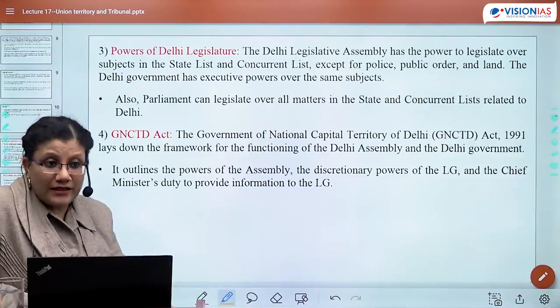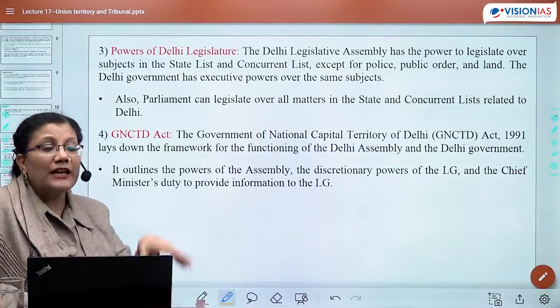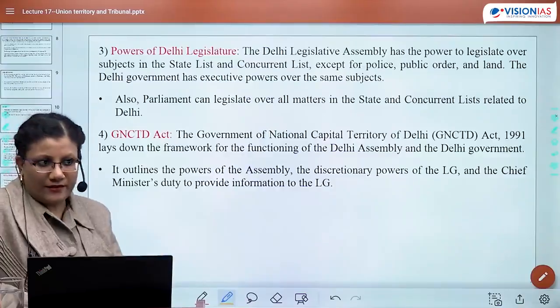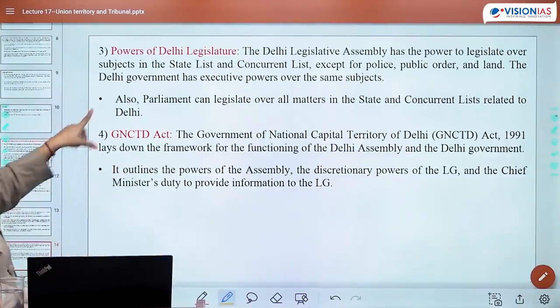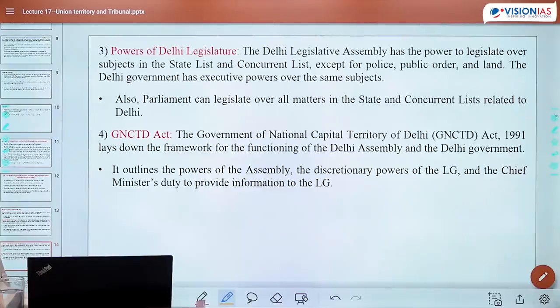But if center feels that I should make law, then center law of course will prevail. Okay? So the status is that Delhi Legislative Assembly can legislate over subjects in state and concurrent list except these three subjects. And Parliament can also legislate over all matters in state and concurrent list related to Delhi. In case there is any kind of overlap, of course, center laws will prevail. And as far as police, public order and land is concerned, only center can make law.